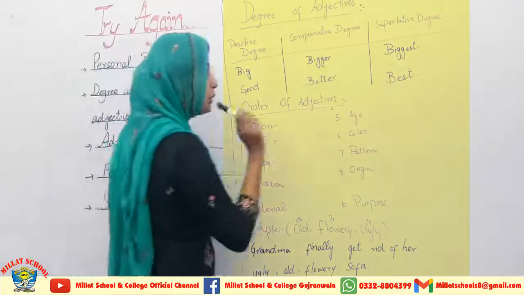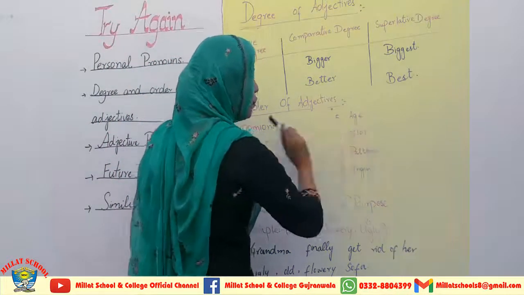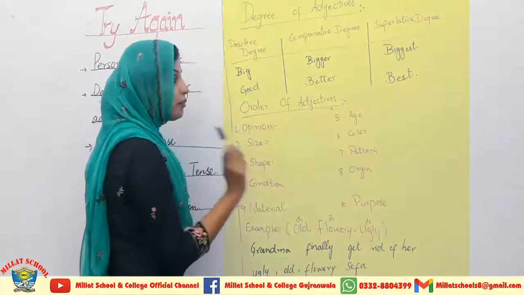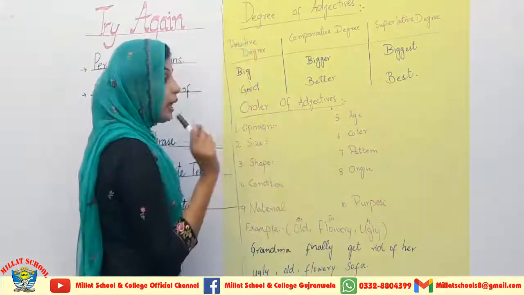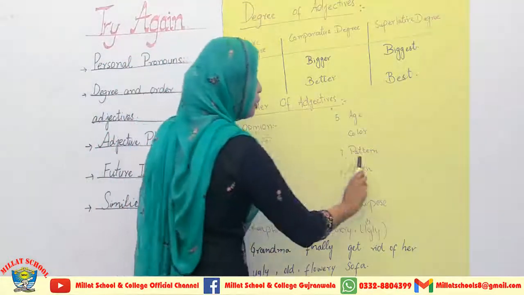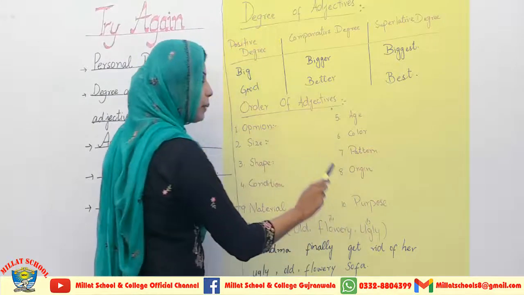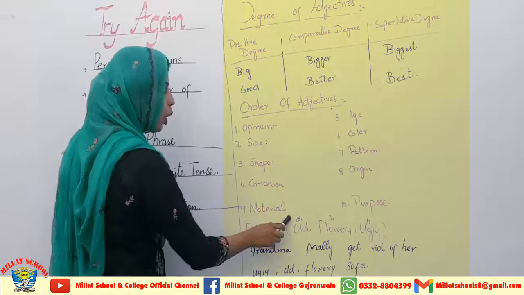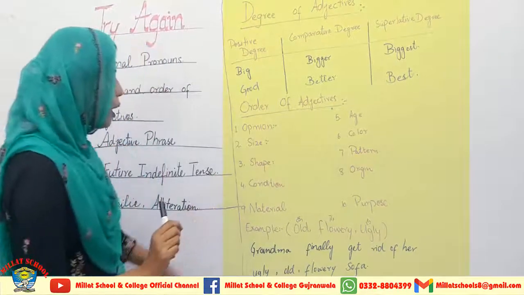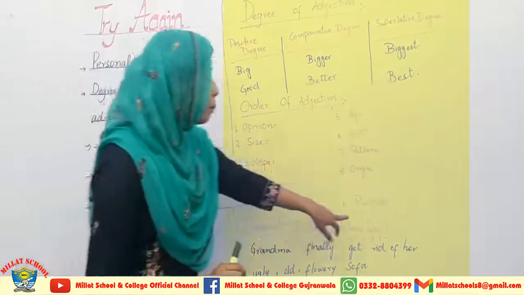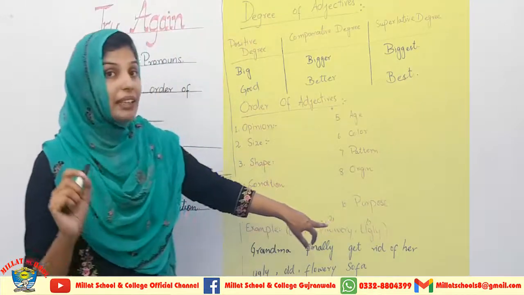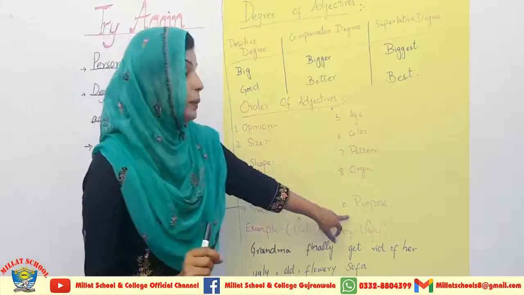Then you will tell the age at the fifth place. Then you will give the color. Then you will explain the pattern at the seventh place. The origin will come at number 8, and the material will be explained at number 9. And the purpose will come at the 10th number.